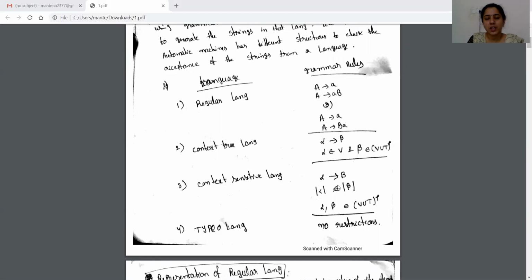Context-sensitive languages grammar rules are like this. It's in alpha to beta form where you can take alpha and beta from the set of terminals and non-terminals 0 or more times. But the length of alpha should always be less than or equal to the length of the beta string. For type 0 languages, there is no restriction on the grammar rules. We can form the productions in any manner.